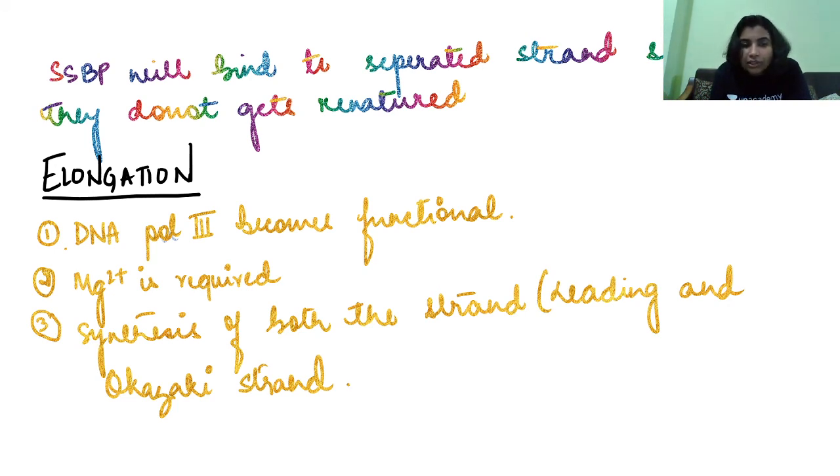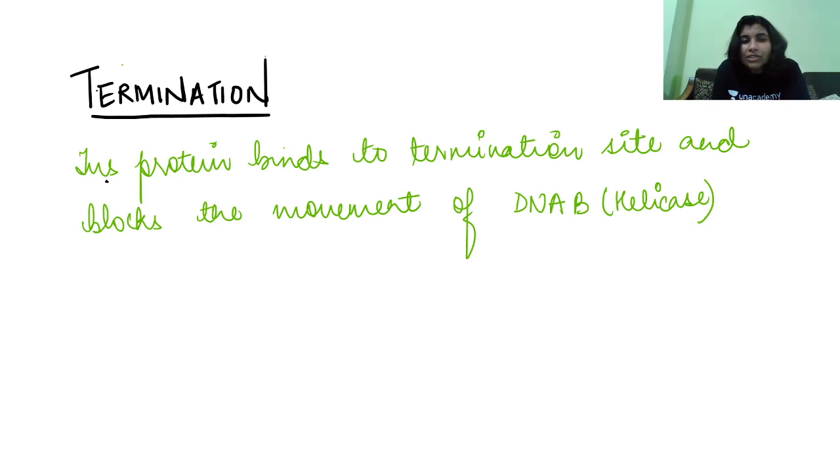Next, moving to elongation, DNA polymerase 3 becomes functional and binds to the primer region, right? Here it needs the help of magnesium ion. Synthesis of both the strands takes place, leading as well as lagging. The leading strand we call continuous and the Okazaki strand we call the discontinuous strand. Termination takes place when a protein called Tus protein binds to the termination site and blocks the movement of helicase, that is DnaB in case of prokaryotes. Then it is known as termination, right?